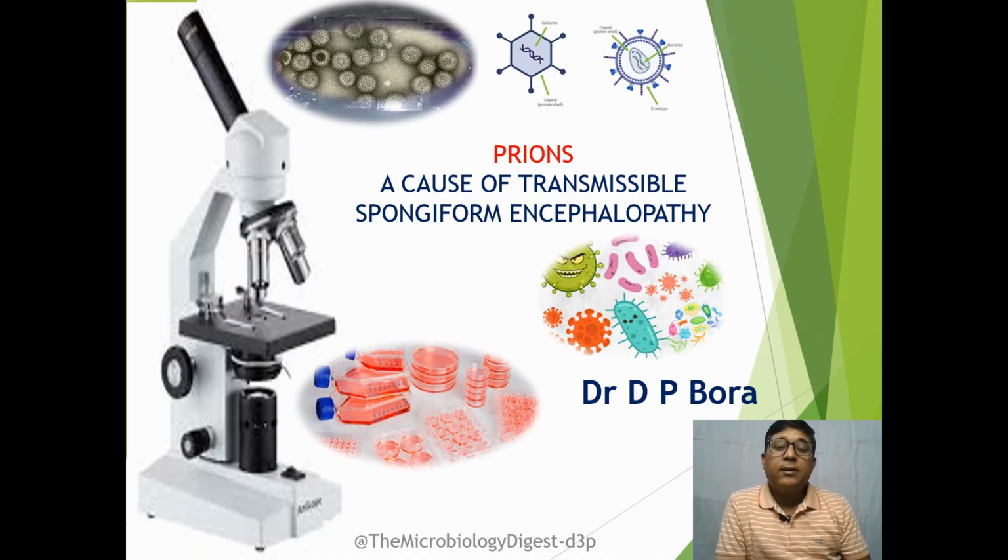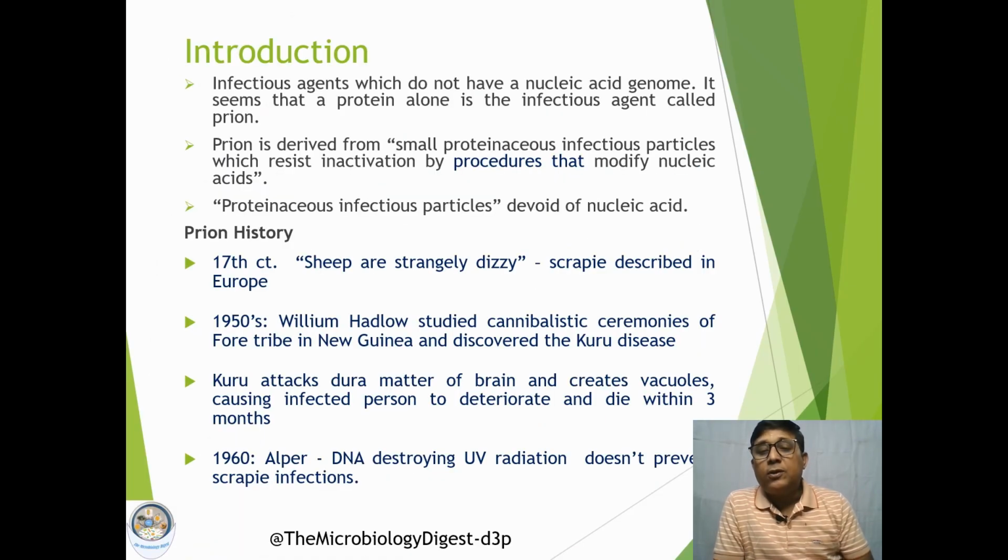Prions are responsible for causing a different type of disease condition, which are collectively called transmissible spongiform encephalopathy, or in short, TSE. Now, prions are infectious agents.